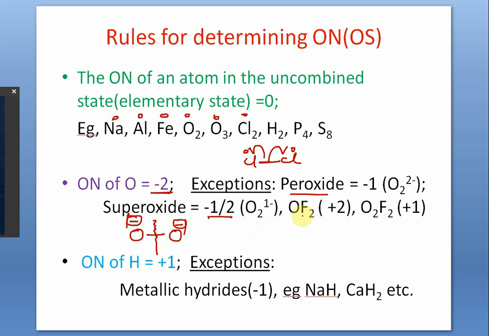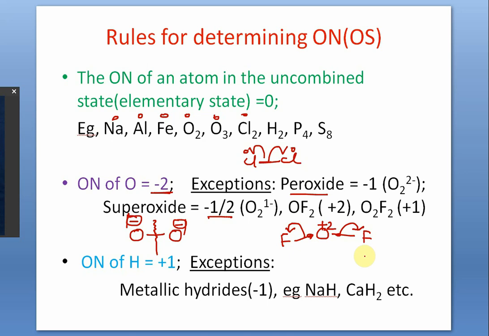Oxygen difluoride is another exception, OF2. Now see, oxygen was more electronegative than all elements, but it is not more electronegative than fluorine. Fluorine is more electronegative. So if there is a bond breaking, then oxygen will lose on both sides, so it will lose 2 of its own electrons. So the theoretical charge that it would develop is +2. So in OF2, the oxidation number of oxygen is +2.